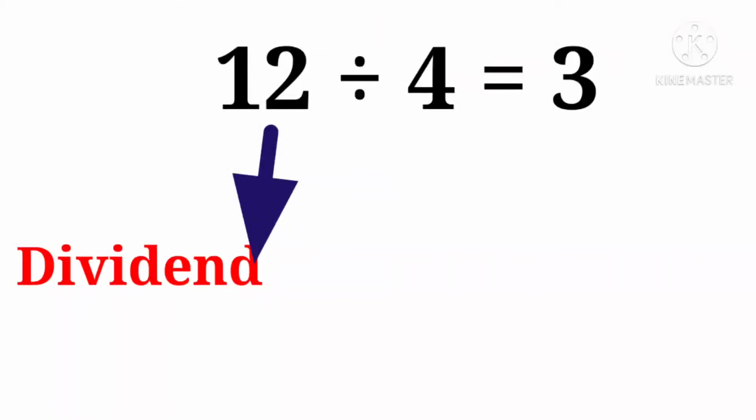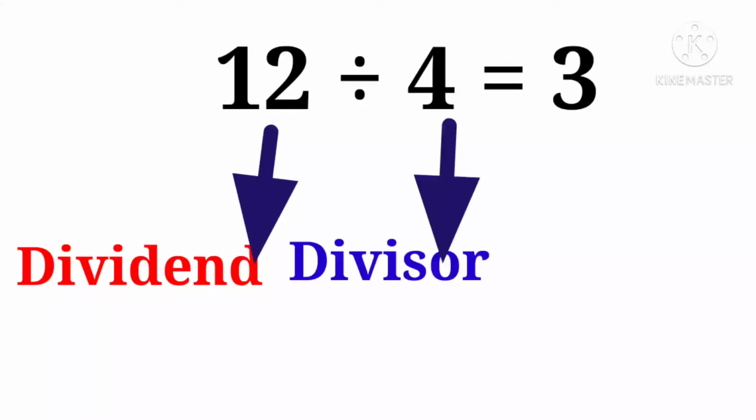The number which is divided is called the dividend. 4 is a divisor.